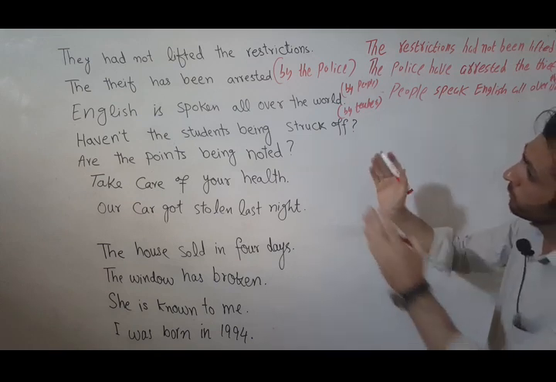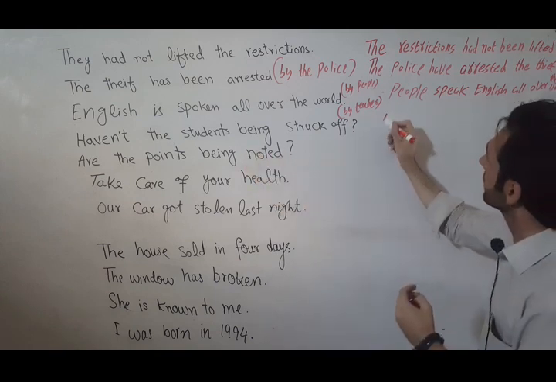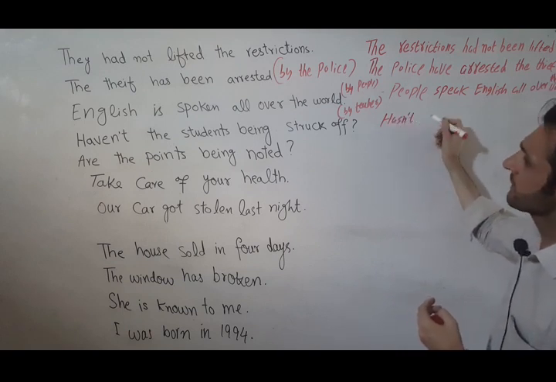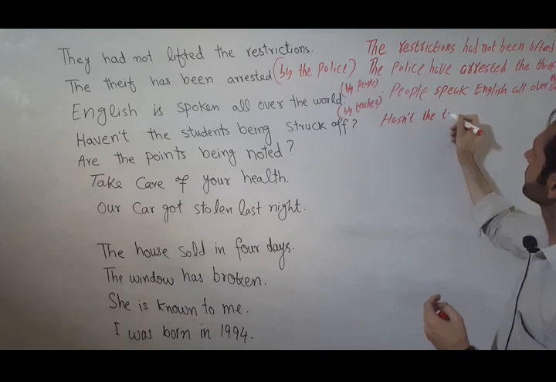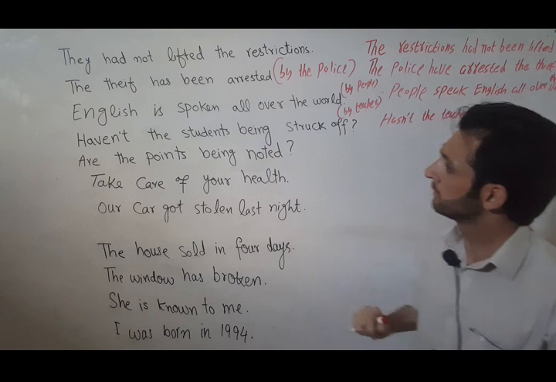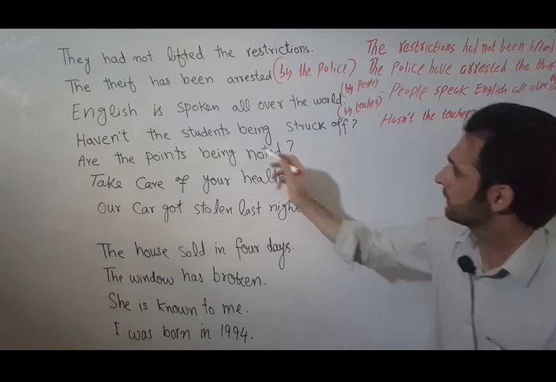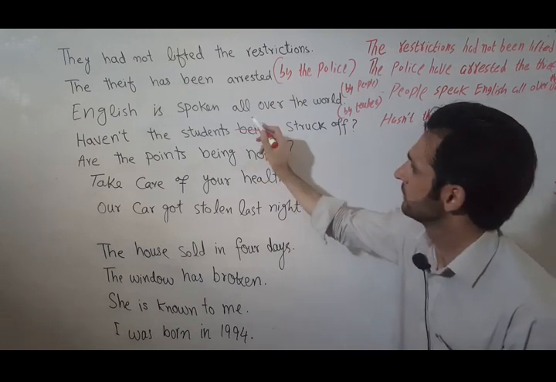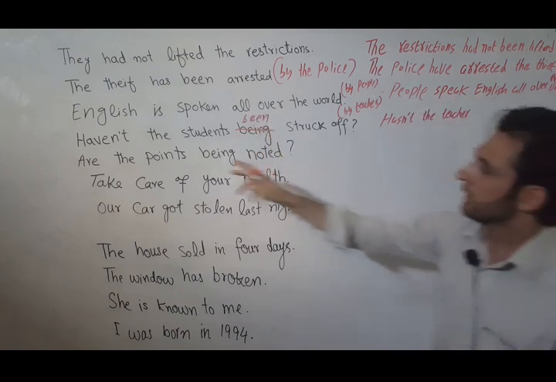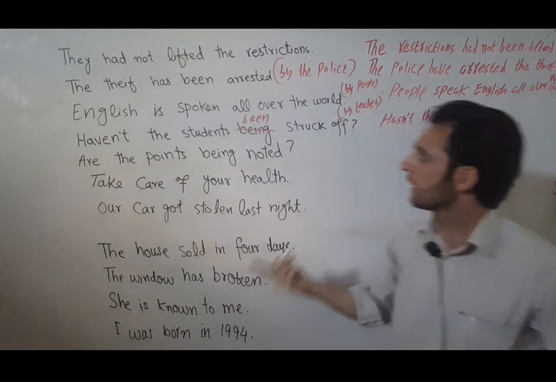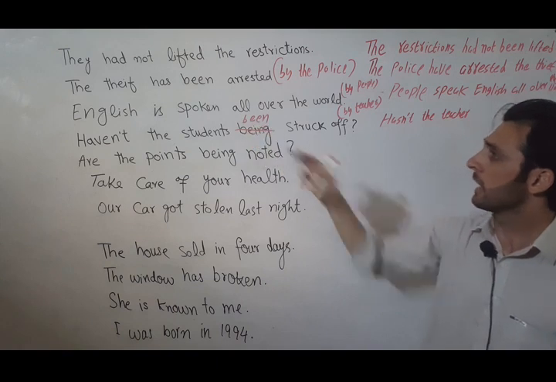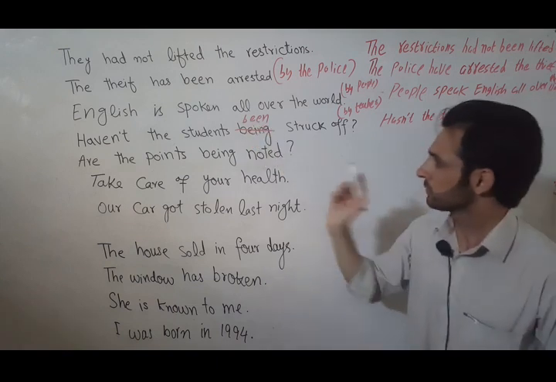Now we have here used haven't, but as the teacher is singular, we will use hasn't. Hasn't the teacher, and this is been, not being, sorry for the mistake. Now, have is always followed by been, and been is third form of verb.